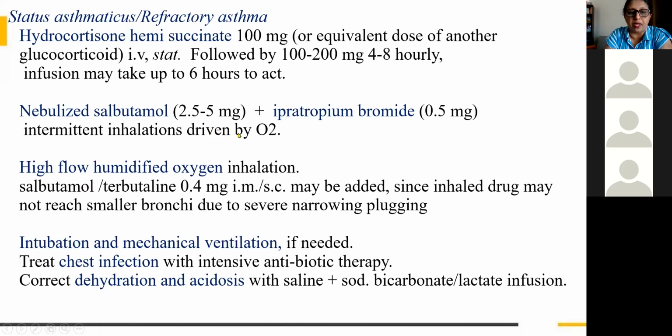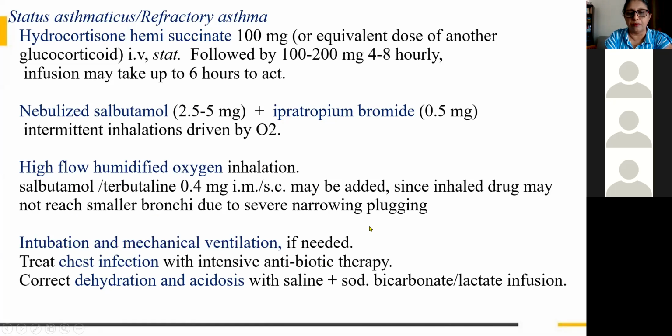inhaled drugs, it may be other drugs. We are giving all these inhalations, it will take some time to reach the smaller alveoli. So you have to give salbutamol or terbutaline, IM or sub-Q. Then if the patient does not benefit and is still breathless, then we have to go for endotracheal intubation. So we have to put the tube, and we have to keep him on mechanical ventilation.